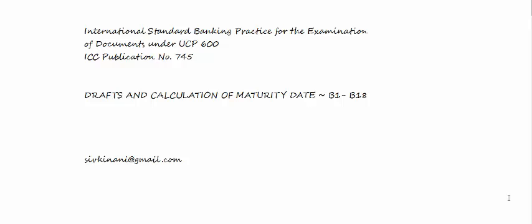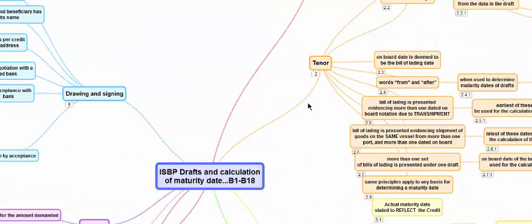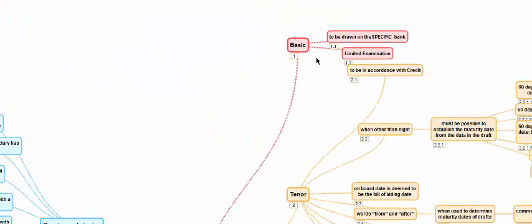In this session, we shall talk about drafts and calculation of maturity date, whether it is an acceptance LC, or sometimes a negotiation transaction or a deferred payment transaction where there is no draft, where there is a tenor. And we shall discuss what ISBP has to elaborate on the UCP guidance on drafts. We will discuss paragraphs B1 to B18 in this session.